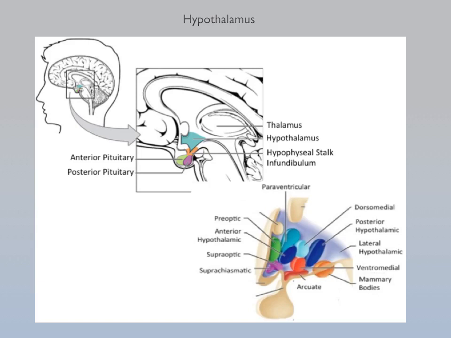The posterior is more about being too cold and regulating in that terms of thermal regulation, whereas the anterior is more about regulating when it's too hot. The suprachiasmatic is going to be involved with our circadian rhythm, our sleep-wake cycles, and the regulation of the pineal gland. The arcuate is going to be involved with whole body energetics, reproductive regulation, and a whole host of other functions. The mammillary body is going to be involved with predominantly the cognitive response to hypothalamic dysregulation.